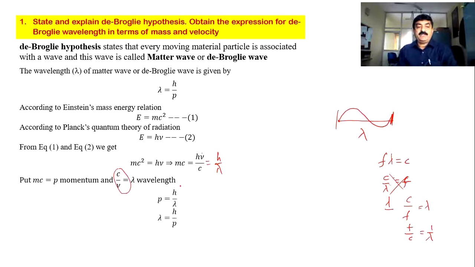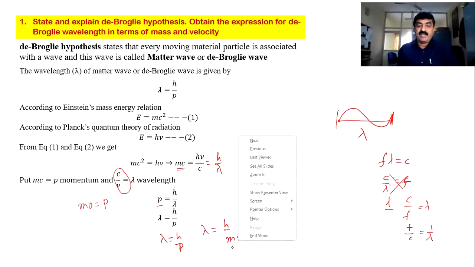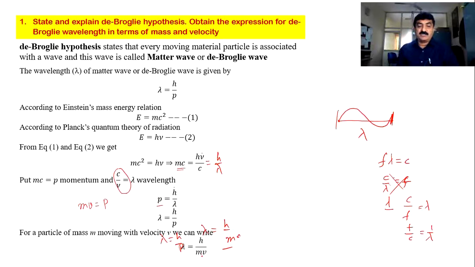Let me proceed with the steps. This mc is nothing but momentum. Mass into velocity is equal to momentum. I have m into c, therefore p is equal to h by lambda, or lambda is equal to h by p. And for any other particle, this lambda must be h divided by mv, where m is the mass of the particle and v is the velocity. That's what this equation is. Well, this is the derivation of the de Broglie wavelength. With this I move on to the next question.